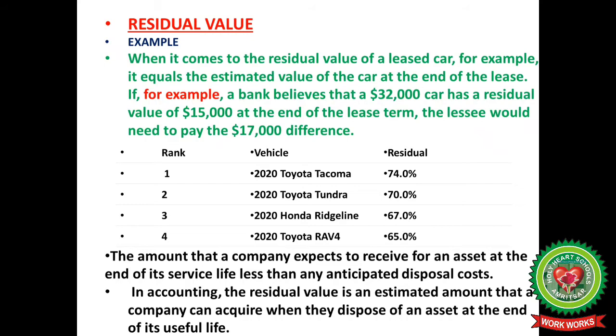The lessee would need to pay the $17,000 difference. Toyota has a 70 to 74% residual value, Honda cars have 67% residual value, and another Toyota model, the RAV4, will have 65% residual value.